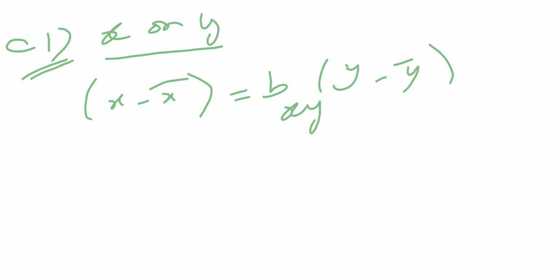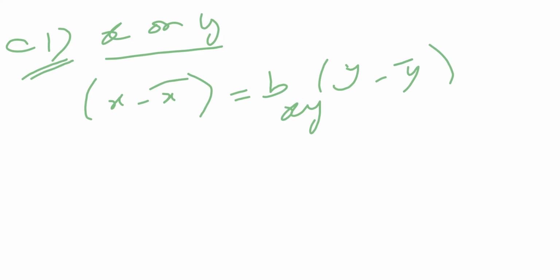Here x bar and y bar are the arithmetic means of the x observations and the y observations. How should we find the regression equation of x on y? It should be found by x minus x bar equal to b of x on y into y minus y bar.